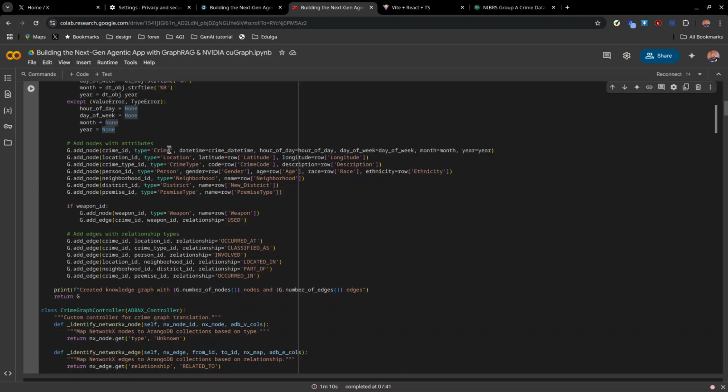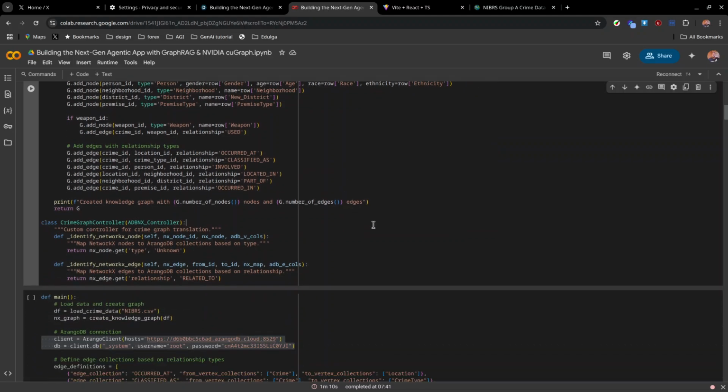So after I got the data, I decided to model it, and the best model I could come up with is these nodes: crime location, the crime type, the person, the neighborhood, the district, the premise. So the neighborhood where the crime happened, and person in this case is the victim.